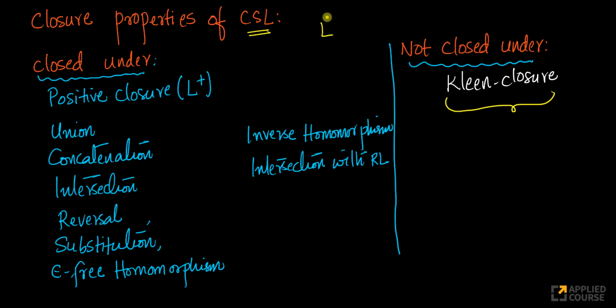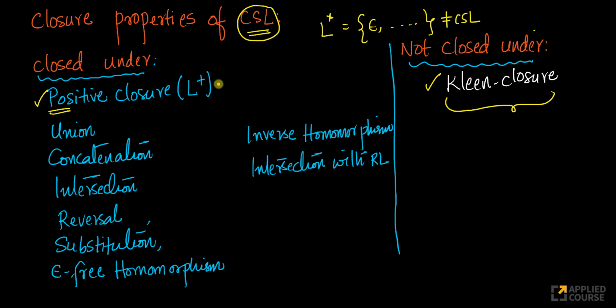Look at this. If L is a context sensitive language, then what is L Kleene closure? L Kleene closure will consist of epsilon, right? The moment you have epsilon, this is not a context sensitive language, right? So it's very obvious to understand that for context sensitive languages, they are not closed under Kleene closure, but they are closed under positive closure.